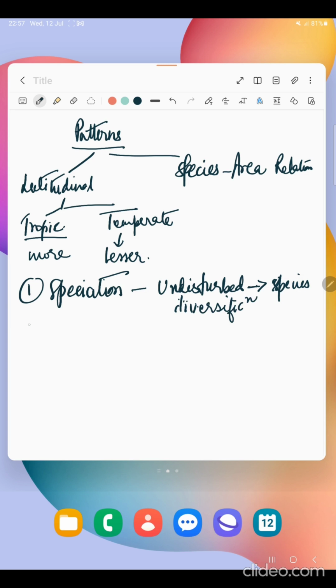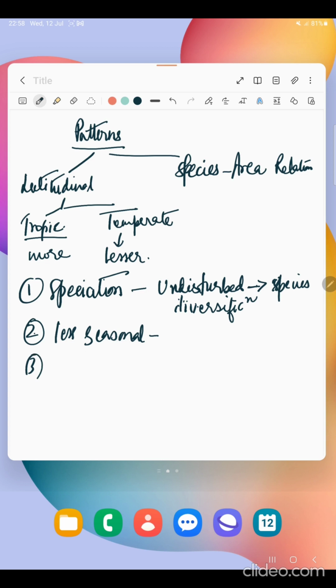Okay. Number 2 point is the tropic regions are less seasonal. Since they are less seasonal, that means they are more constant, and since the environment is constant, it promotes more niche specialization and also leads to greater species diversity.